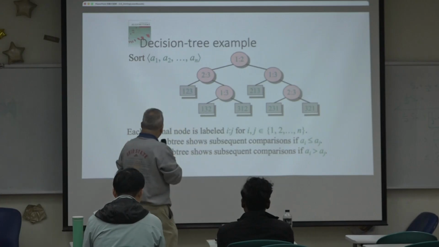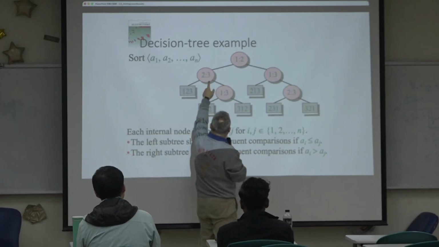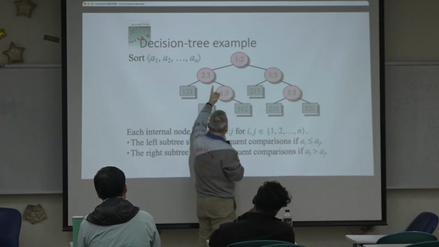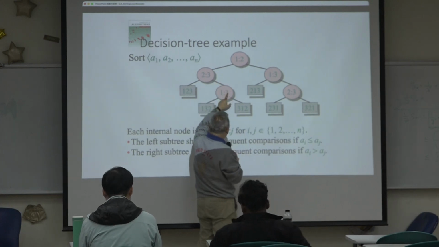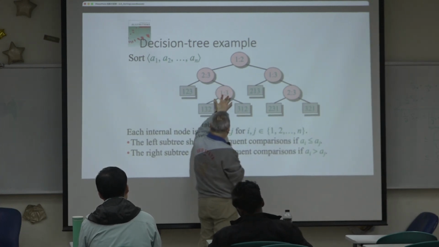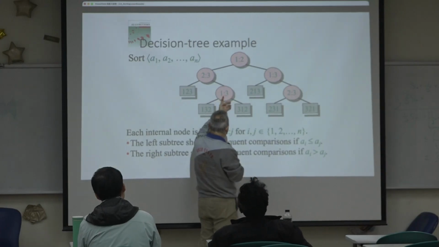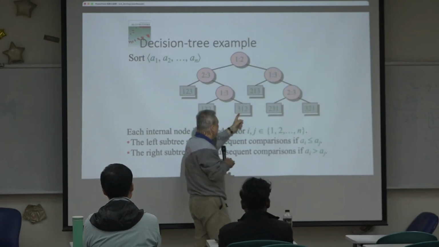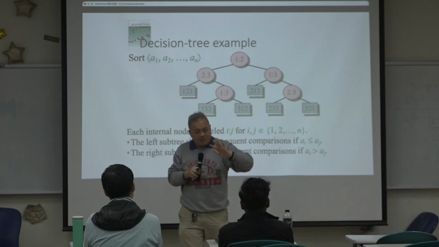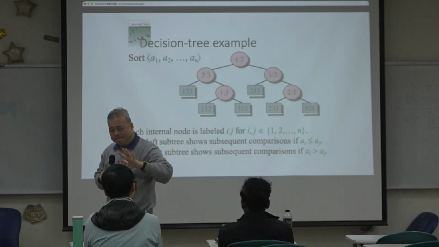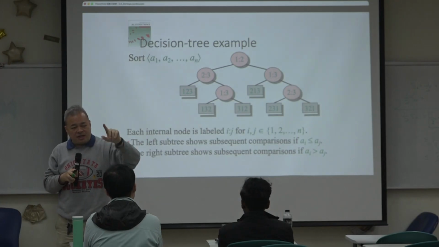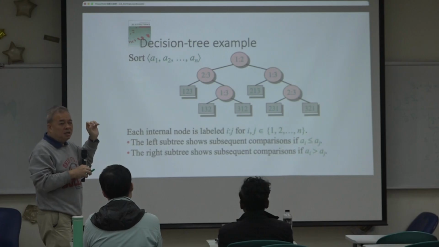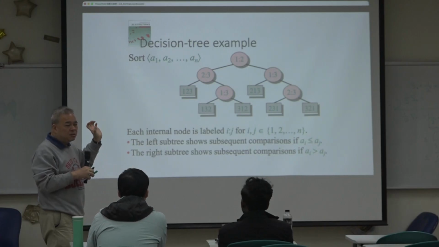But if 3 is smaller than 2, then you need one more comparison, because 2 is the largest element, but between 1 and 3 we don't know. So you compare 1 and 3. If 1 is smaller, it's going to be 1, 3, 2. If 3 is smaller, it's going to be 3, 1, 2. We need an additional comparison to figure out the relationship of these three numbers.